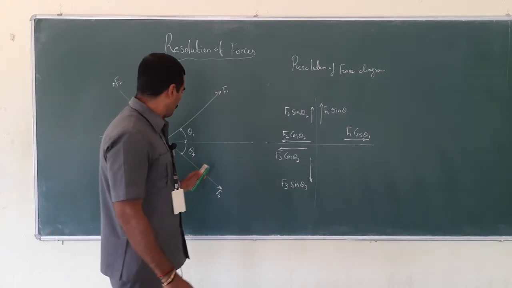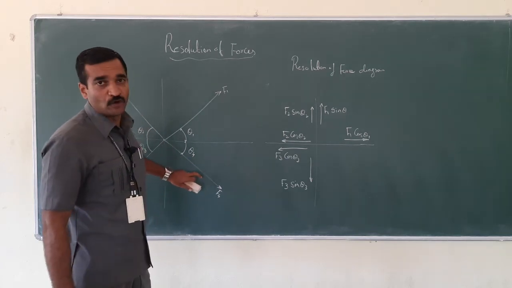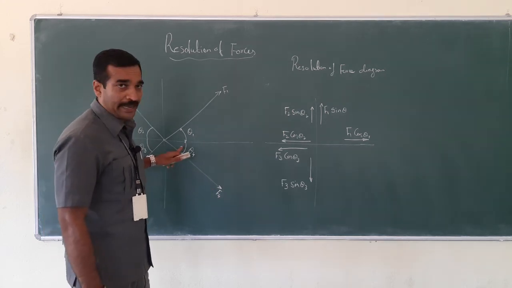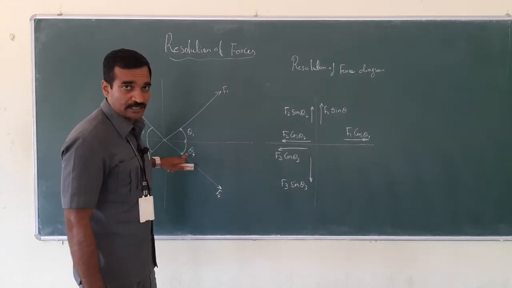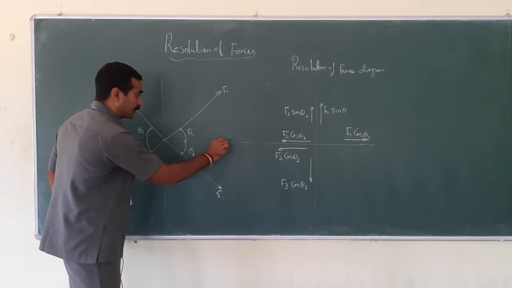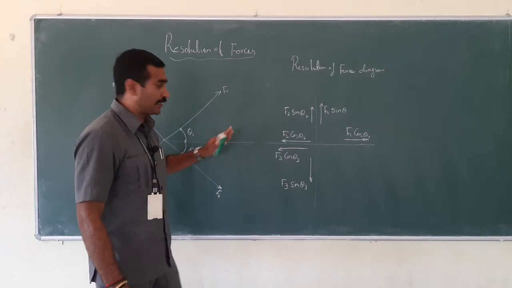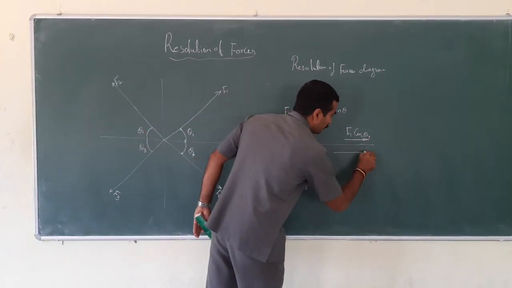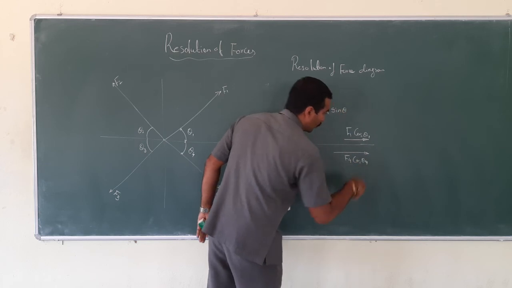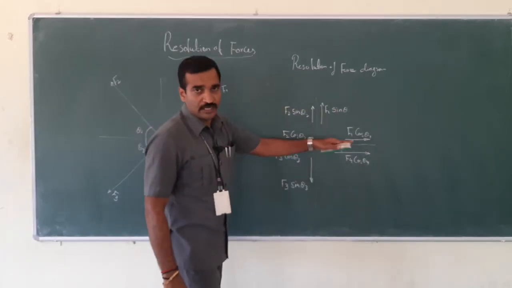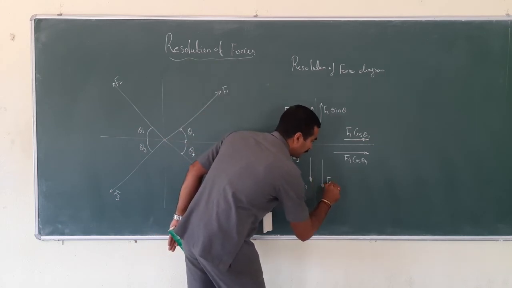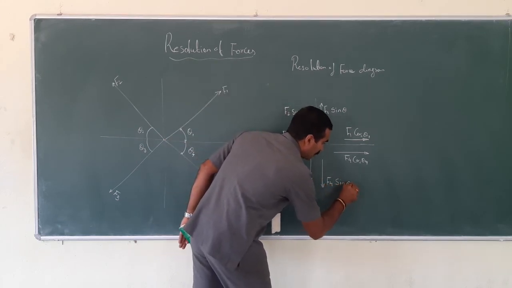Got it? Now let me consider the force F4, which has magnitude F4 and the angle with horizontal as theta 4. Horizontal is nothing but this X line. So with horizontal only I am going to consider. F4 cos theta 4 is the horizontal component. Then what about the vertical component? The vertical component is F4 sin theta 4.